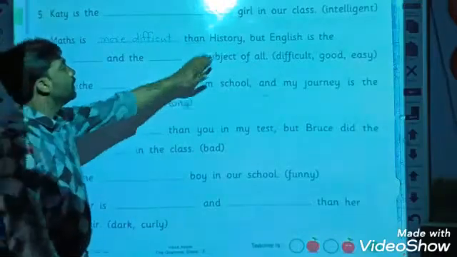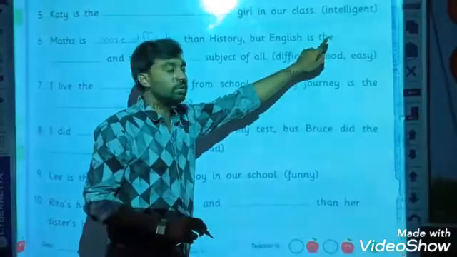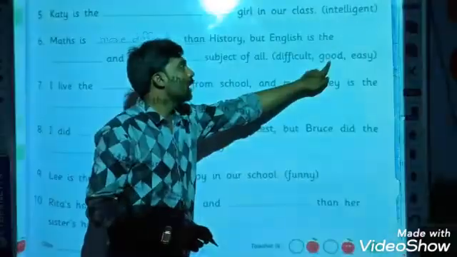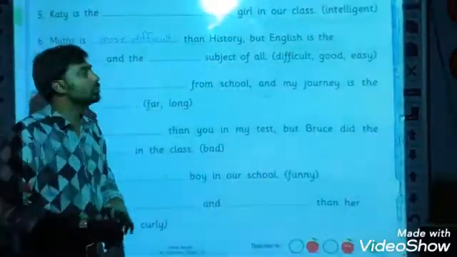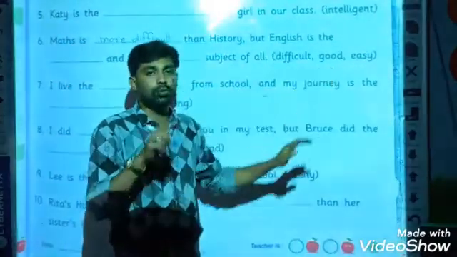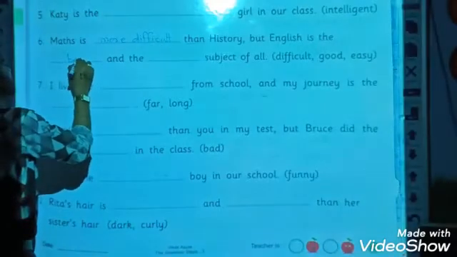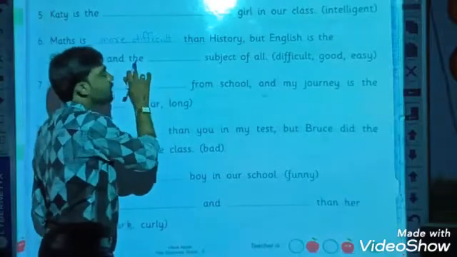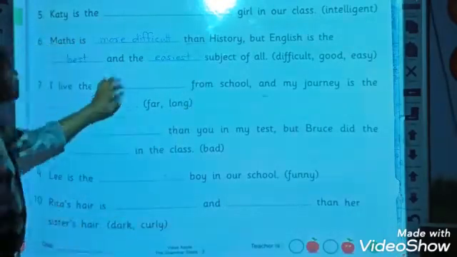Then: Math is more difficult, but English is the. Now if the is there, it means we should take the superlative form. The adjective is good, but it is an irregular adjective, so its forms are good, better, best. Let's write here: the best. Again, and the dash subject. Again the is here, which means the superlative form of easy, easiest. In this way we have solved this.